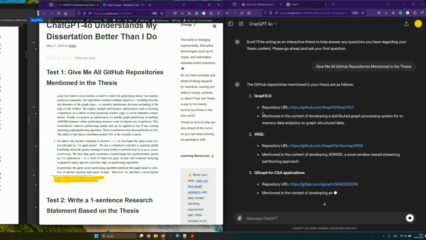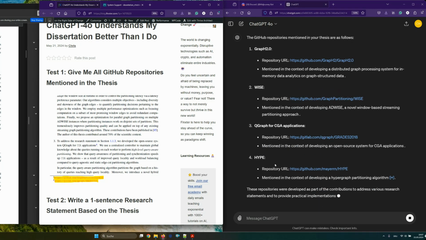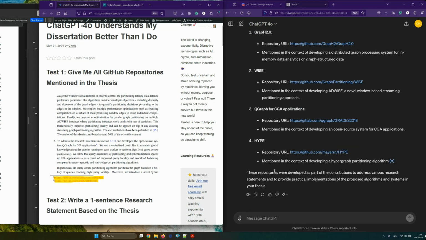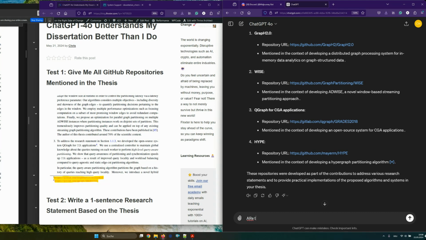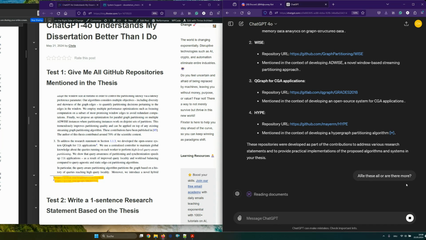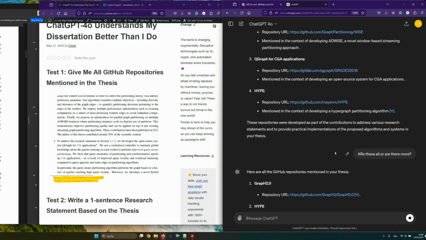Yeah, beautifully. Seems to work, right? It gives me the GitHub for all the major parts of my thesis. These are like the 4 important GitHub repositories. I don't think it got all GitHub repositories, but okay. Are these all, or are there more? So let's ask it if there are more GitHub repositories so that it can extract everything.